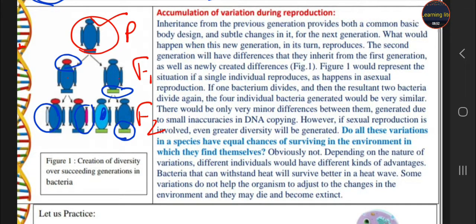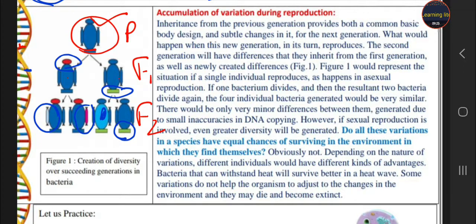So these are the variations, student, when a parent gets divided into two, like a bacterium divided into two, and these two bacteria further divide into four, then we observe changes. These changes are very minor. Why? Because they are due to a single parent, meaning asexual reproduction. But if we talk about sexual reproduction, student, these variations are very large.